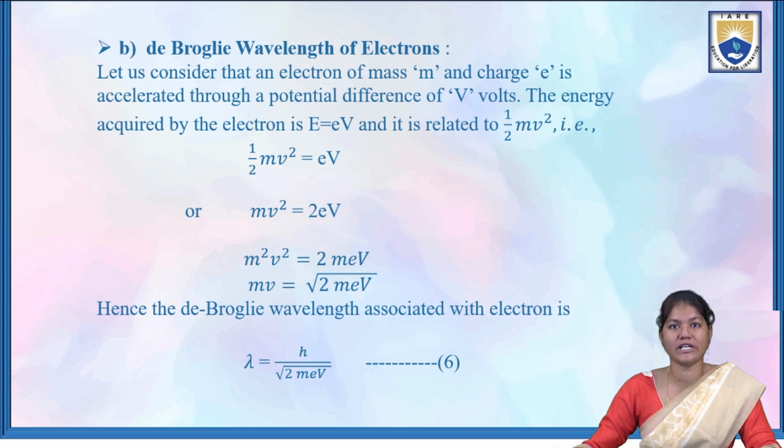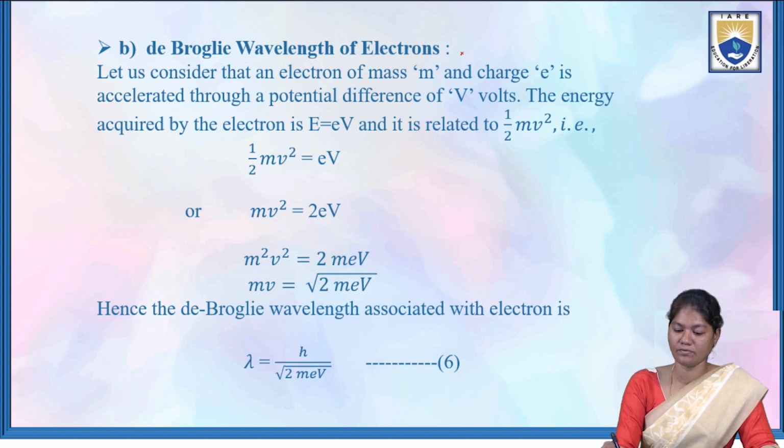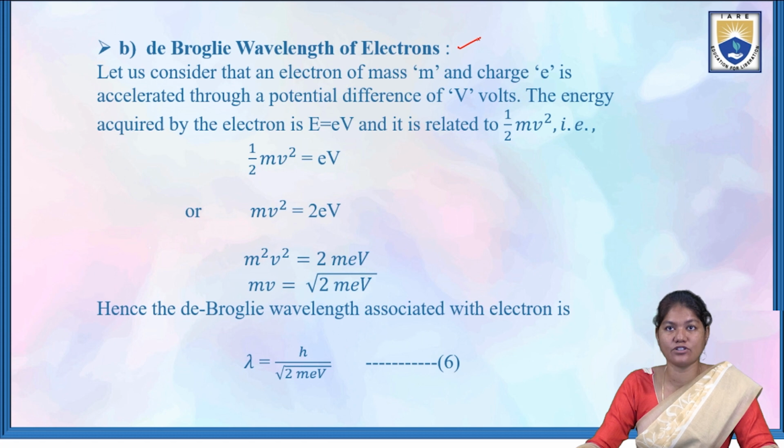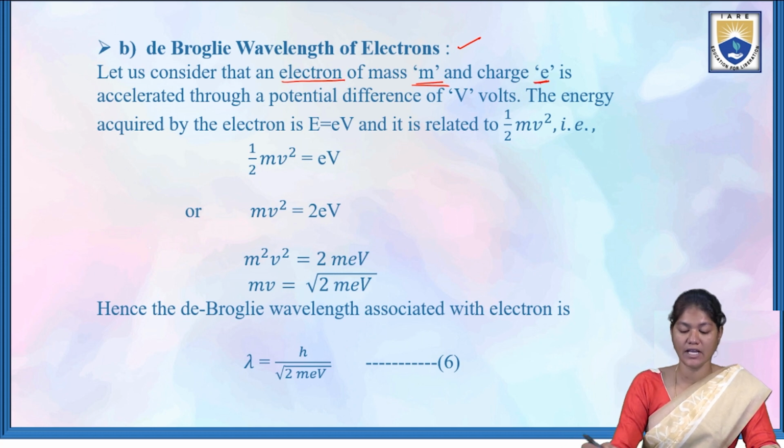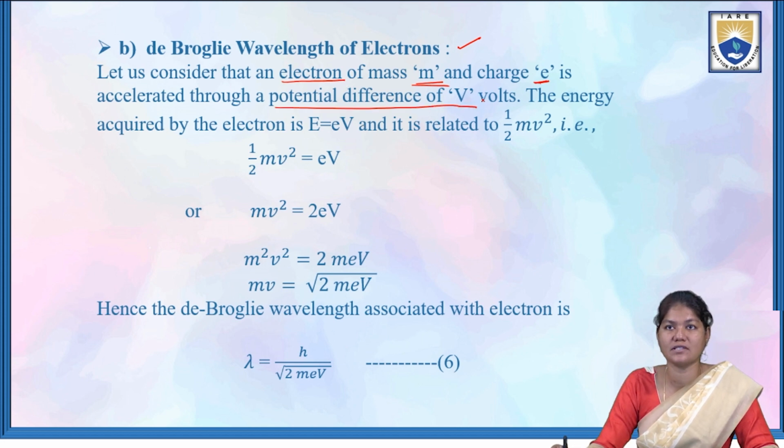Next, coming to the de-Broglie wavelength of electrons. Let us consider an electron of mass m and charge e, which is accelerated through a potential difference of V volts.